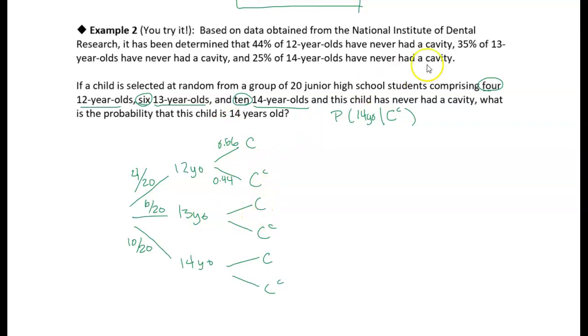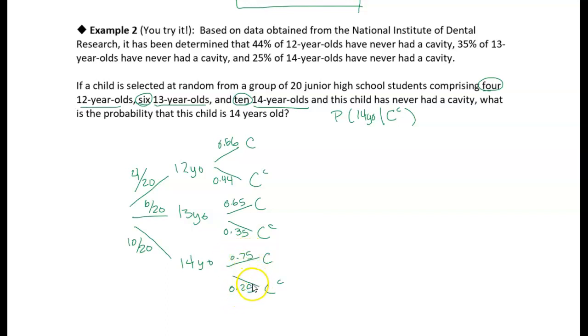For 13-year-olds, it says that 35% have never had a cavity. So the probability of not having a cavity if you're 13 years old is 35%. Given that you're 13 years old, you'd have a 35% chance of never having had a cavity if you choose a 13-year-old at random, which means that 65% have had a cavity. And then we're told that 25% of 14-year-olds have never had a cavity. So there's a 0.25 chance that they've not had a cavity, which means there's a 75% chance that they have had a cavity.